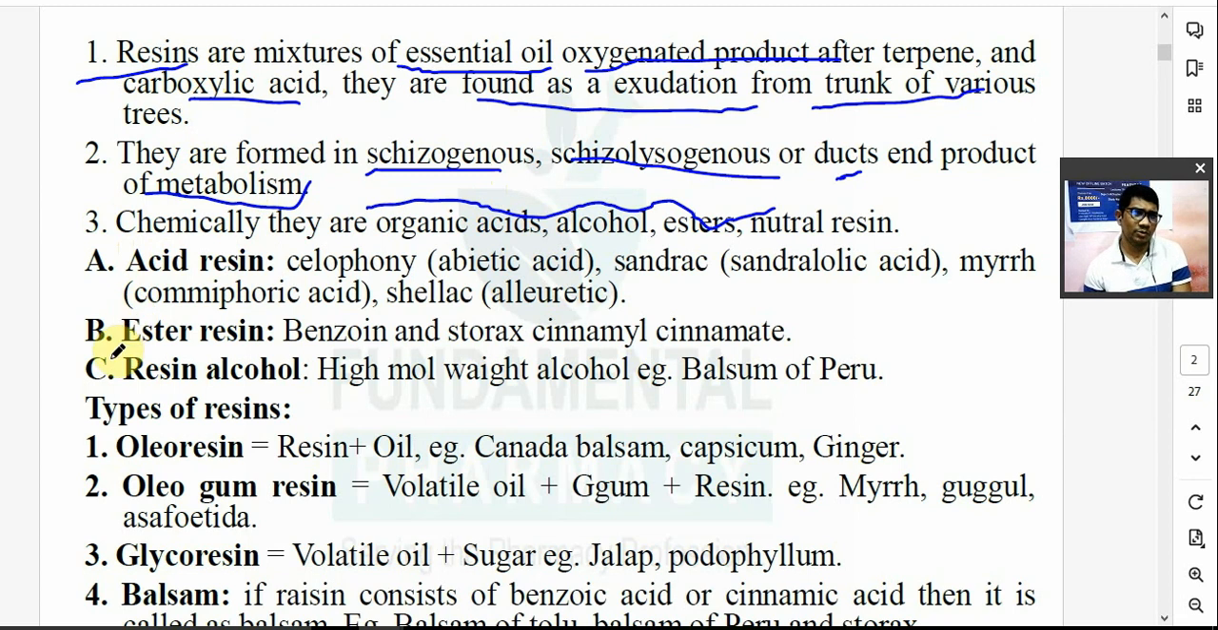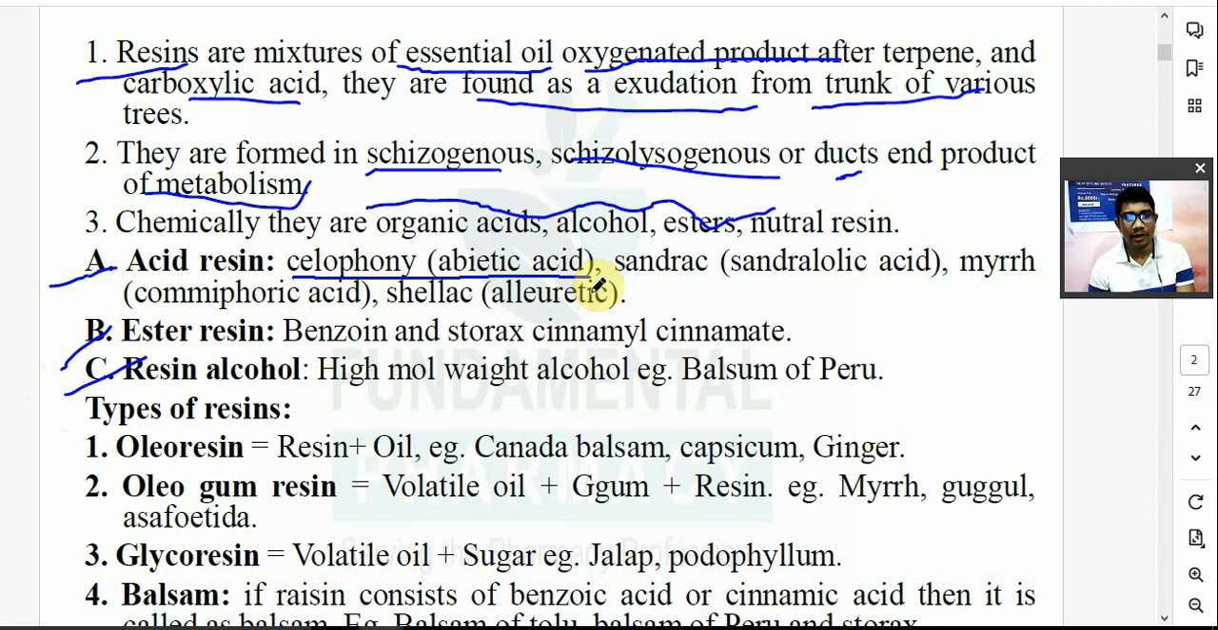Now there are different types of resin. Now you have to remember this: acid resin. Acid resin means you will have acid in this. Okay, acid resin, then ester resin, and then resin alcohol. So first, acid resin. For example, a question has already come on this. In the acid resin you have the example of colophony.